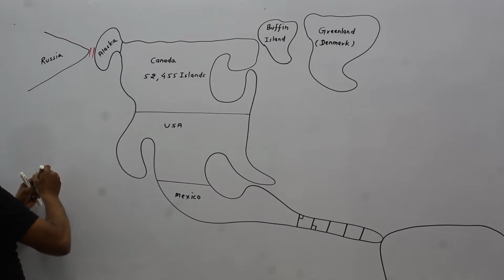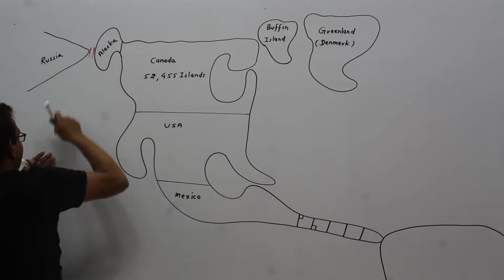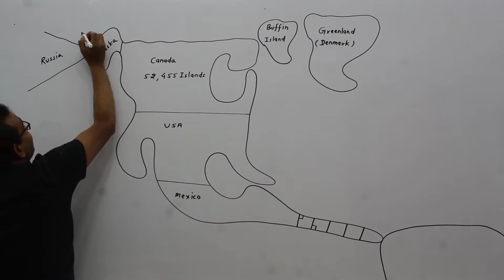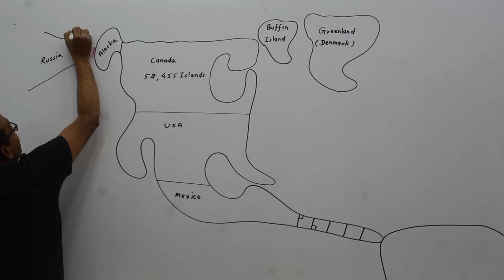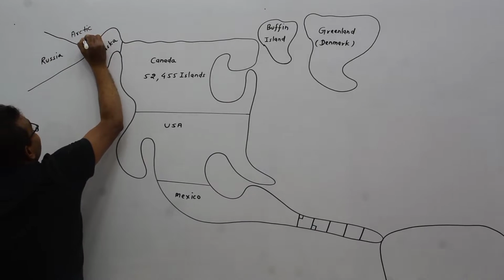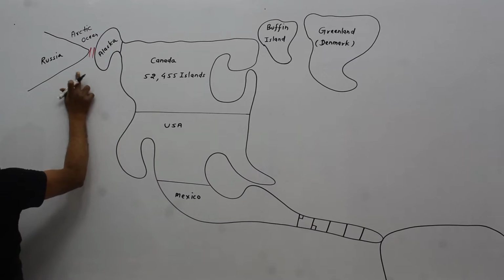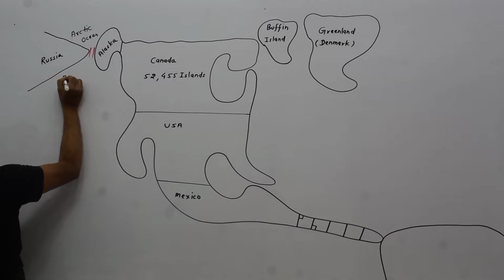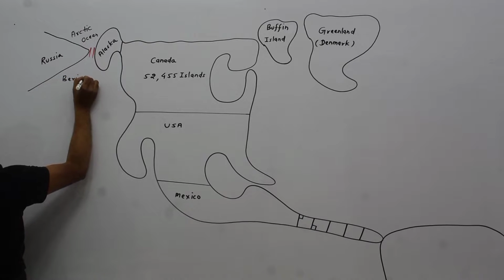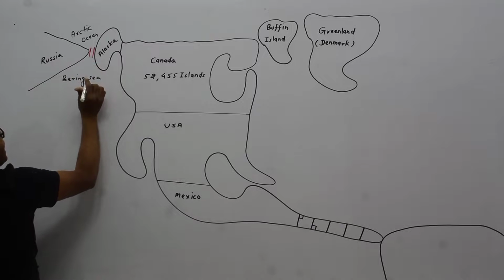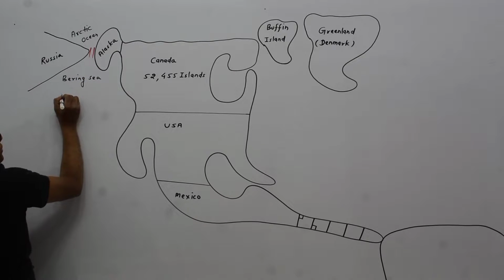Above this strait, here is Arctic Ocean. And below this strait, this is Bering Sea. That's why this strait is known as Bering Strait.